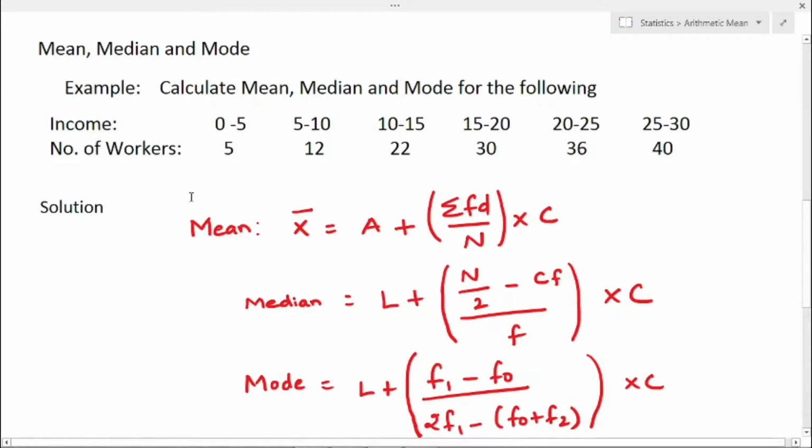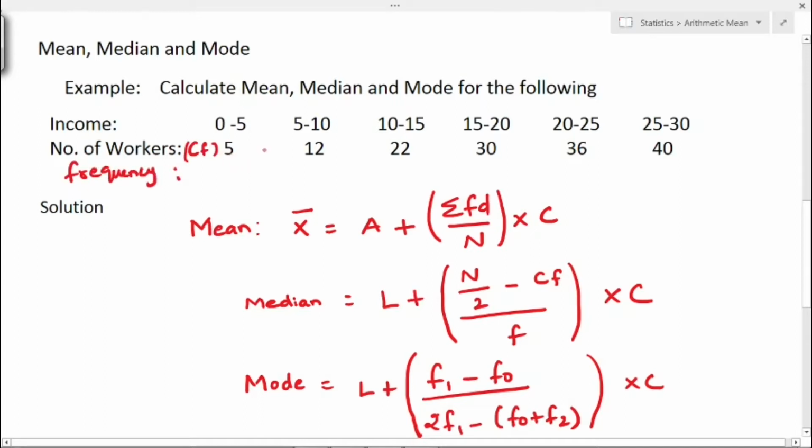And number of workers is given, that is 5, 12, 22, 30, 36 and 40. So this is not the frequency because the values are already given in ascending order. So this is cumulative frequency value. So first we have to find frequency value by using the given cumulative frequency value. So this number of workers is nothing but cumulative frequency, that is CF. Now we have to find frequency value.